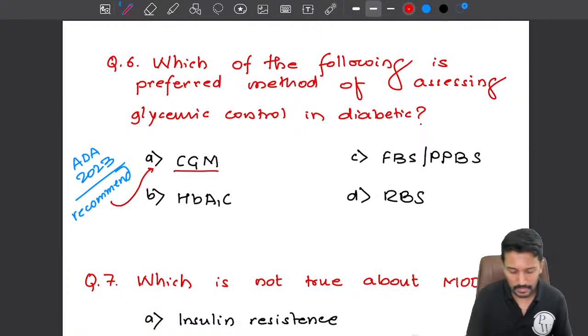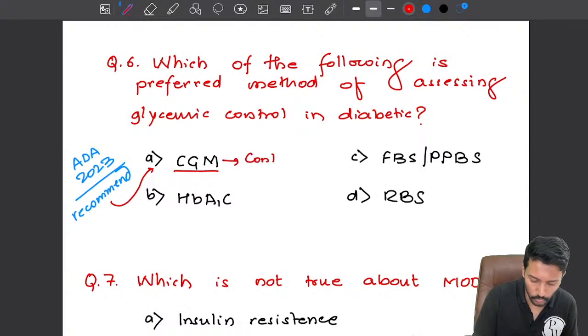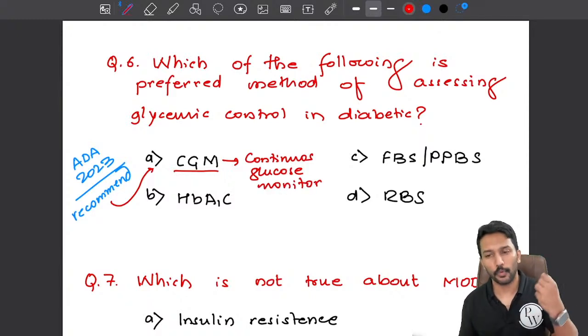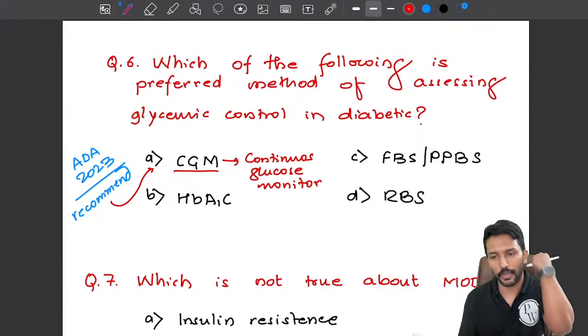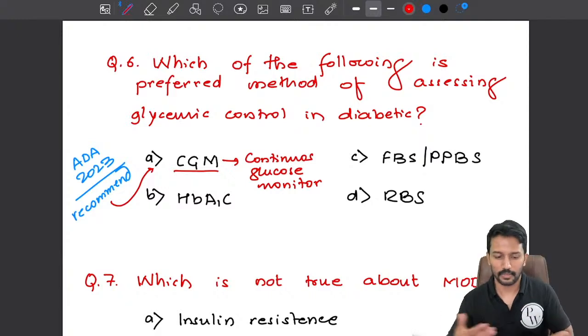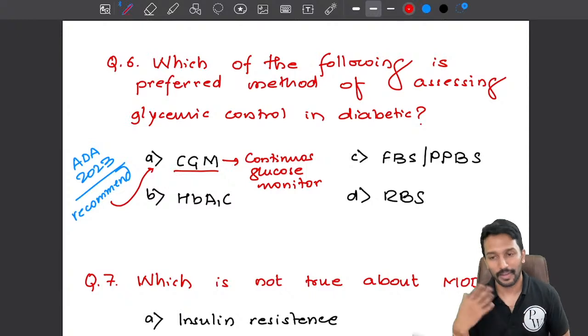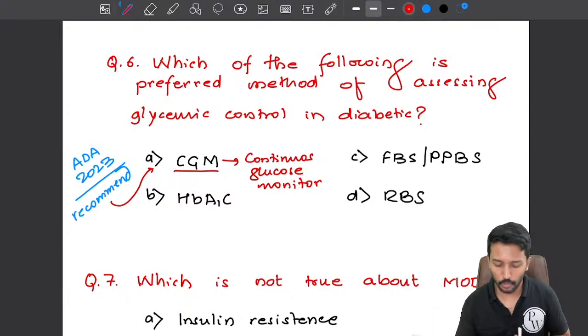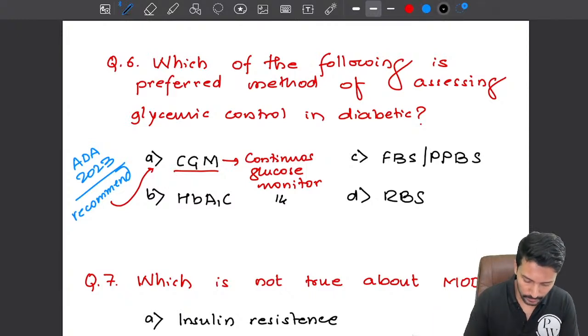What is CGM? CGM stands for continuous glucose monitor. So that is the preferred method. You might have seen some sports enthusiasts, even you might have seen me wearing a CGM device, right? It's a small device which we insert into the subcutaneous plane, and it will record our blood glucose level continuously for how many days? 14 days. So during these 14 days, we will calculate many parameters.